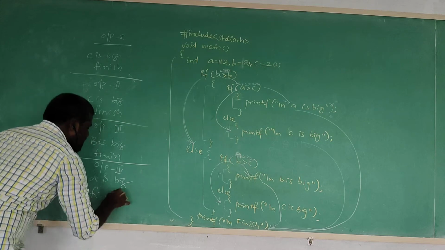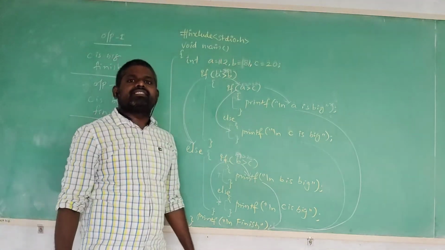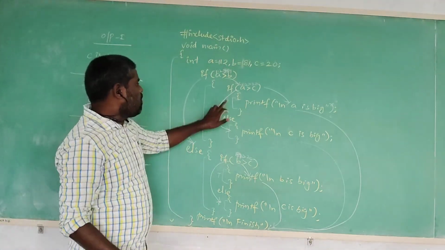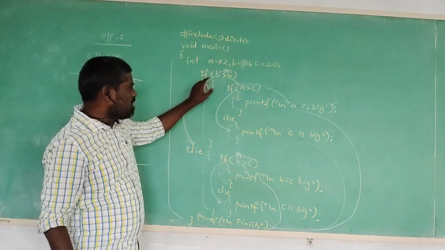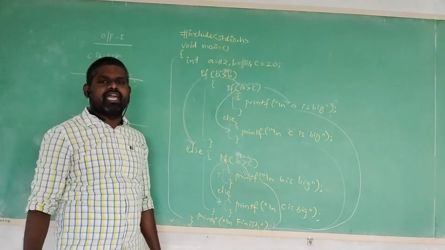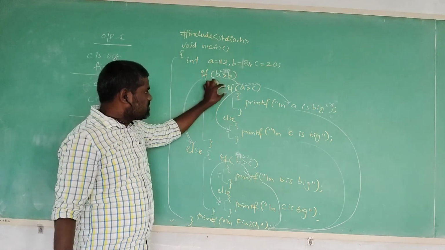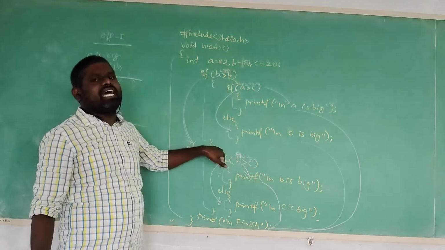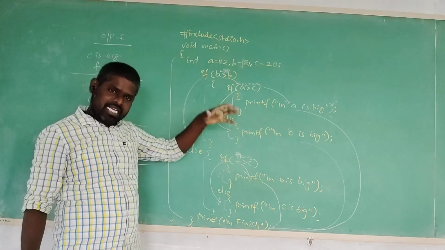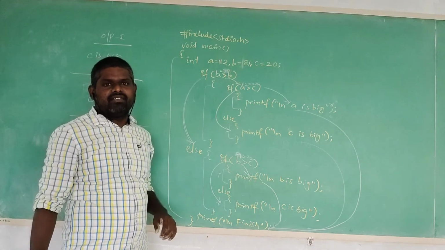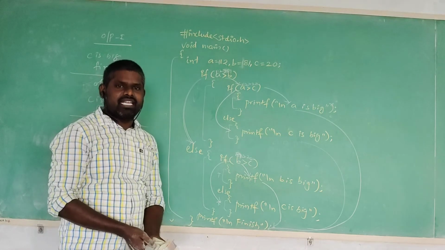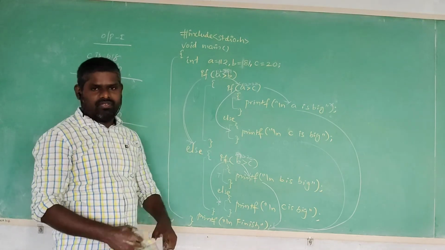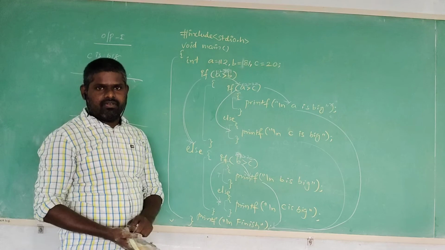Like this statement we are calling as nested if. One if statement is followed by another if statement, existing inside another if statement, that we are calling as nested if. This is the best example for the nested if concept.